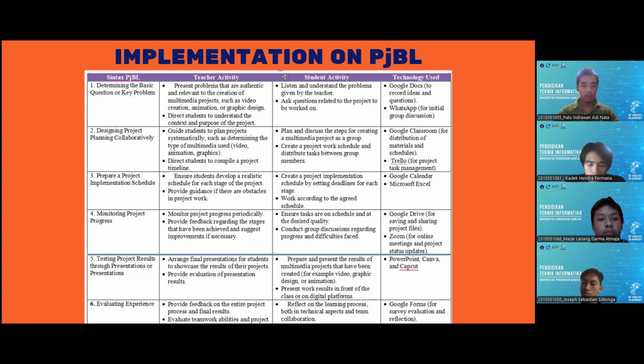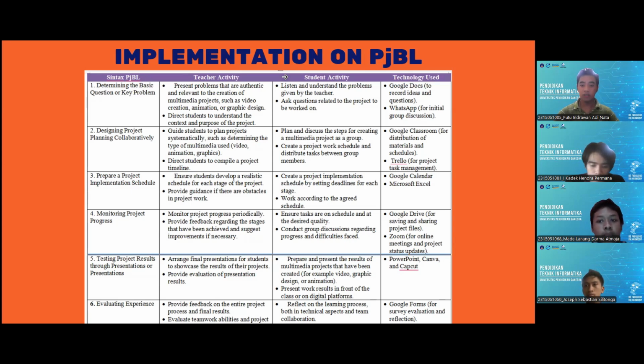The third syntax is preparing a project implementation schedule, where the teacher ensures the students develop a realistic schedule for each stage of the project, from stage 1, 2, and 3, and so on, and also provides guidance if there are obstacles the students face while working on the project.